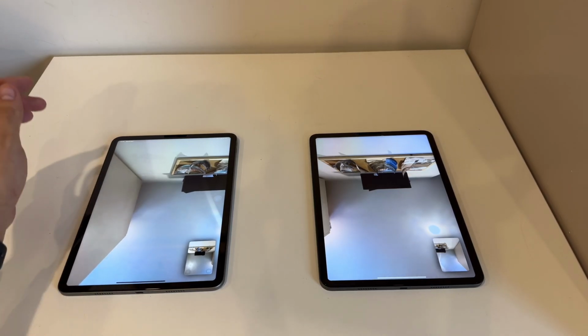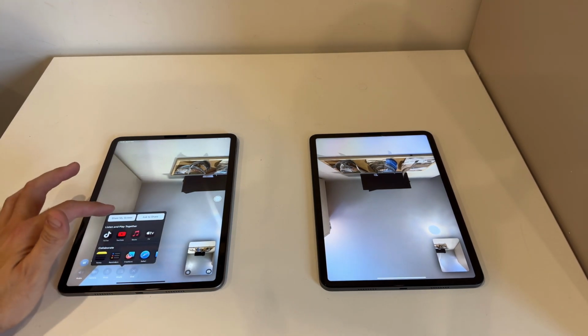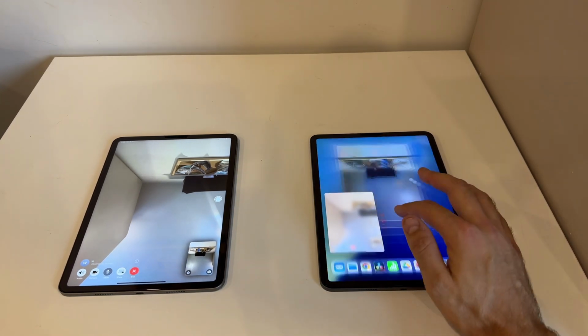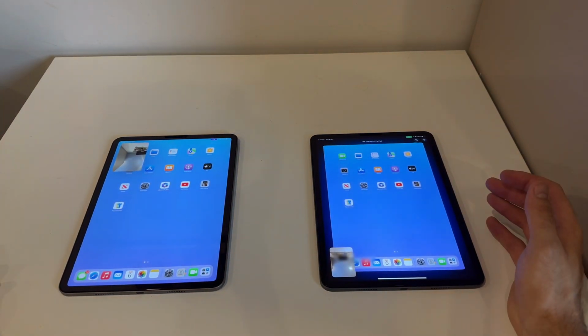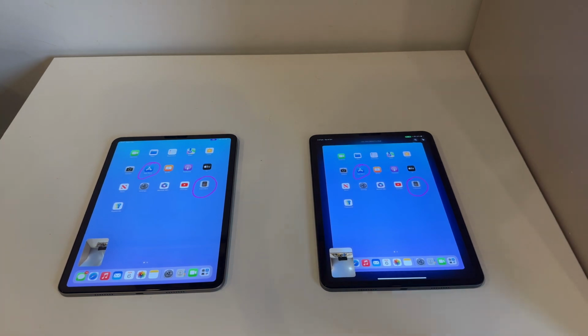Okay, so next up is a really cool feature. So if I bring in another iPad here and make a FaceTime call, you'll see this option to share. So you'll see whatever I do on this iPad, it's shown on the other iPad too. You can change the size of the screen share, make it bigger or smaller, move it around the screen, just like you would do with the video in video feature. What you can also do here is draw on the screen, which is mirrored to the other screen as well. So for example, I could circle an app to help point this out to the other user.